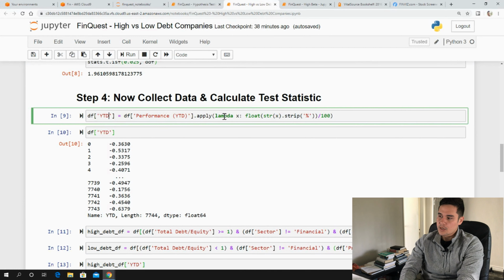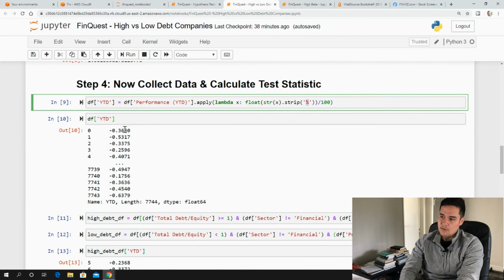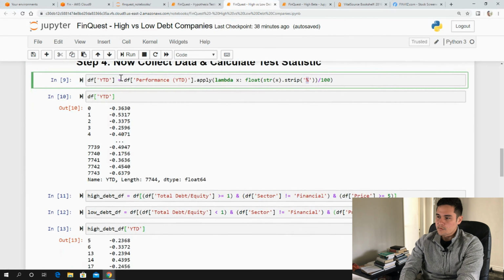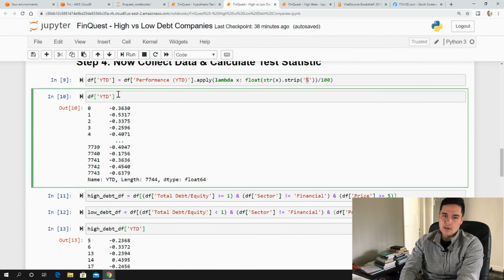So I've used this apply function where for every value of x, I take that x value, convert it to a string, it's already a string, and then I remove the percentage formatting and convert it back to a float and divide by 100. So then you can see now we have 0.3630, because prior to this it was 0.363% as a string. So we've converted that. That's just some cleaning up of data that we've done here.